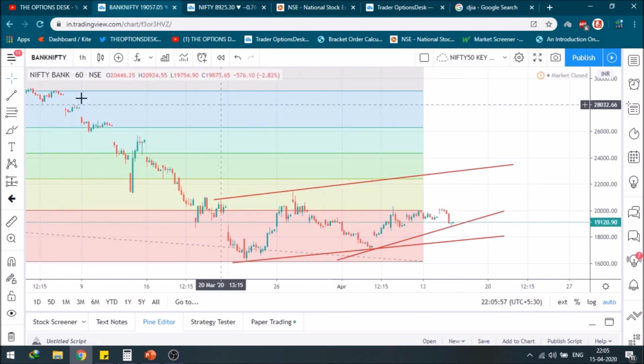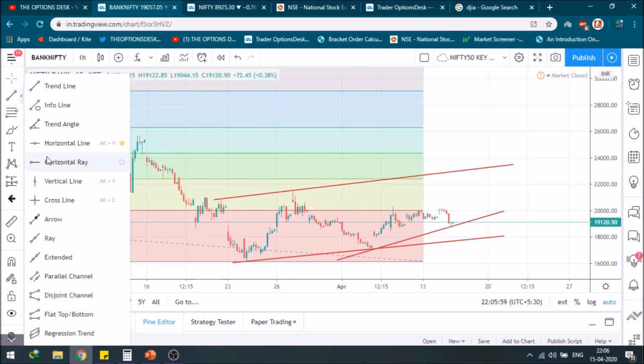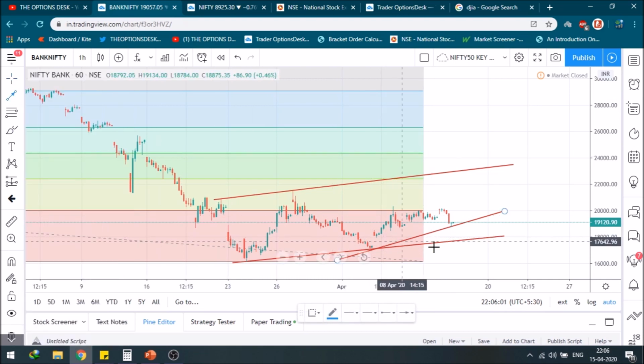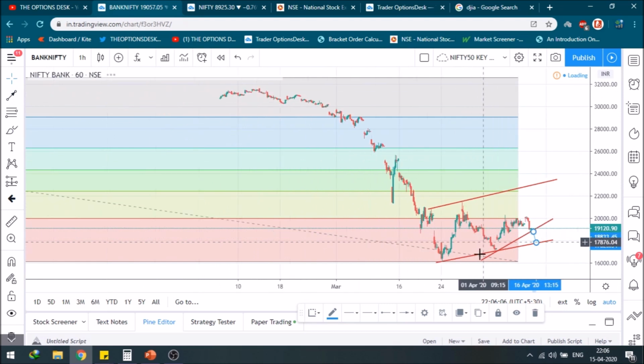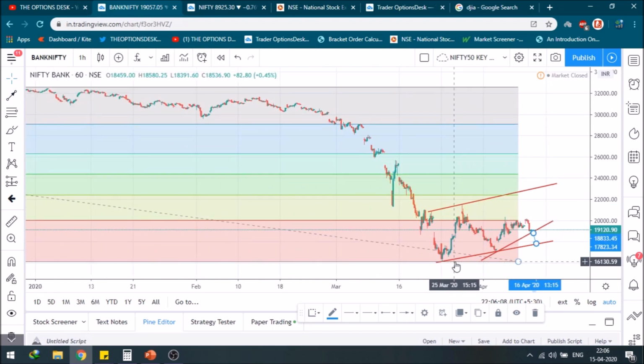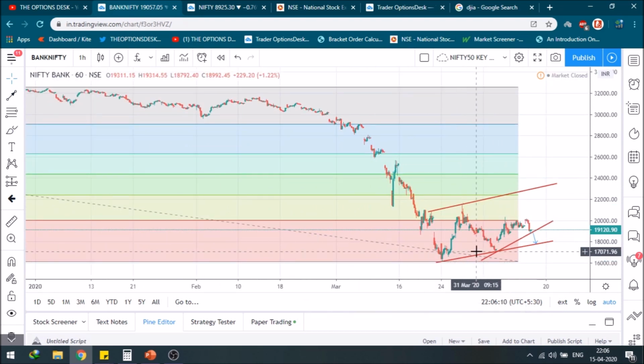If the Bank Nifty, let me select an arrow for you. Yeah. So if the Bank Nifty breaks this level, it can definitely test this trend line. And if this trend line is broken, the further low of this support could be tested. That is around the level of this. Yeah. Why is the level of this?